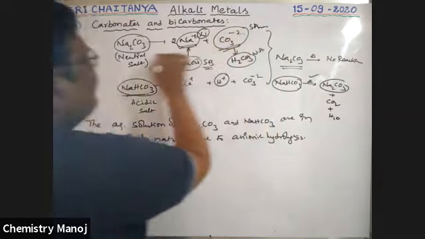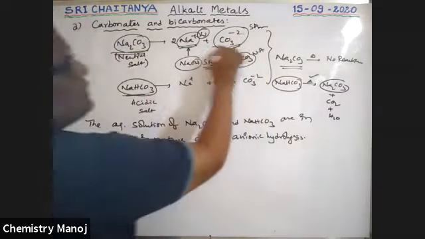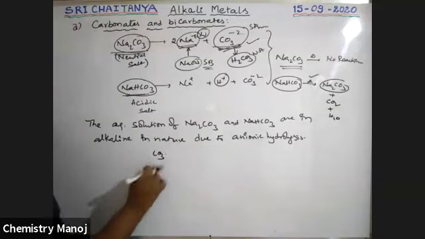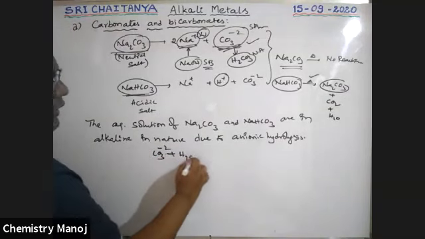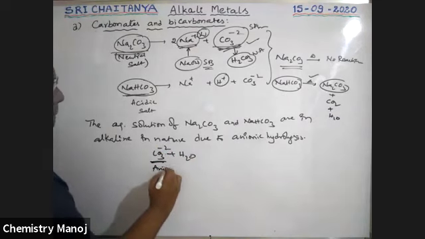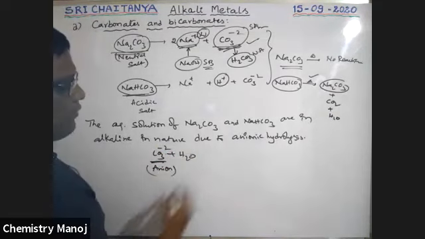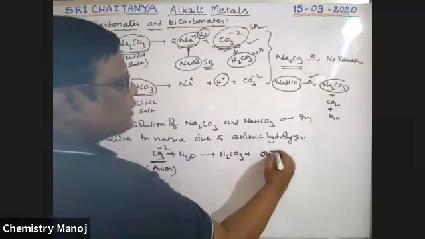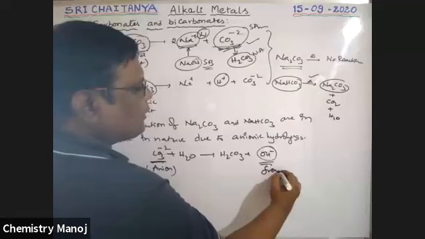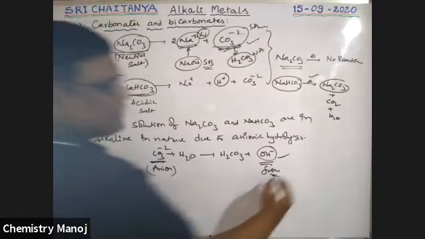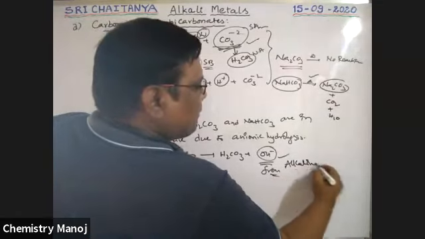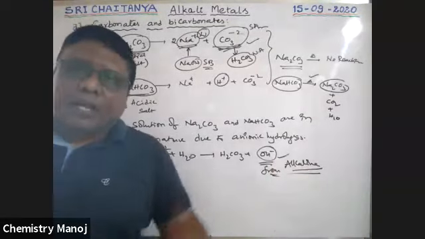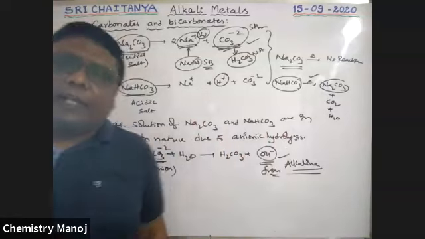In Na2CO3, the CO3 2 minus ion is involved in the reaction with water. This anion reacts with water and gives H2CO3 plus OH minus. Free OH minus ions are there, therefore the solution is alkaline in nature. That is why it is anionic hydrolysis, already completed in salt hydrolysis.